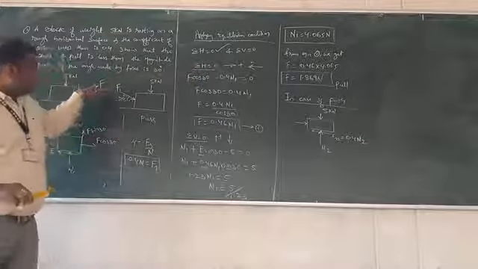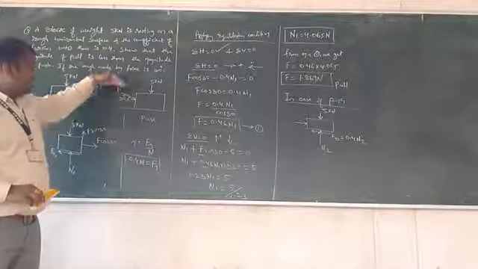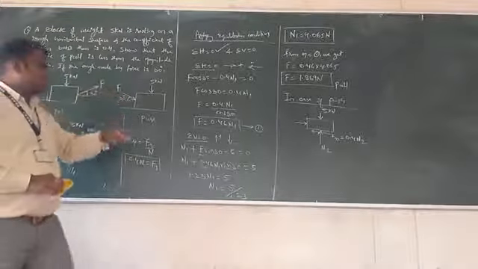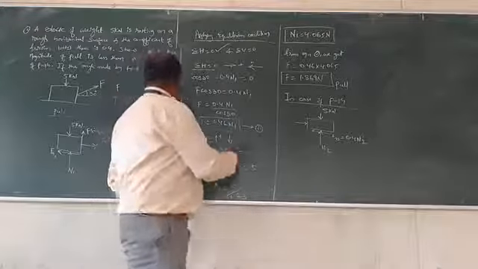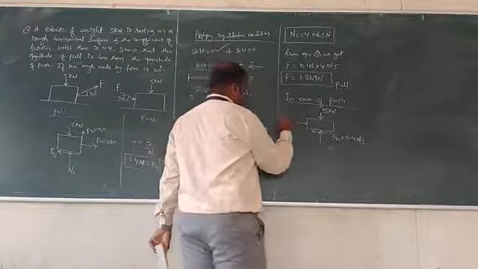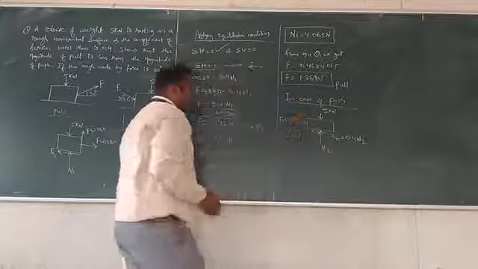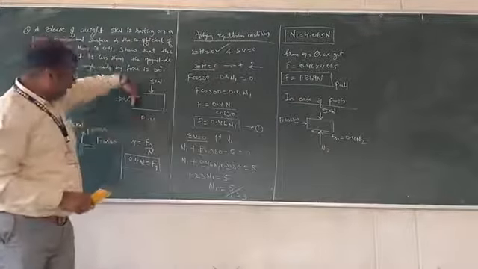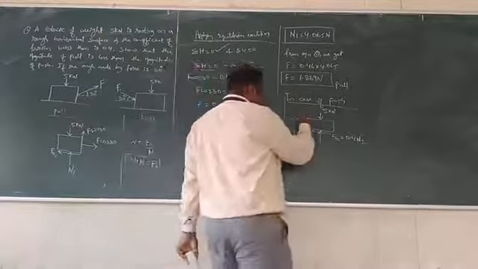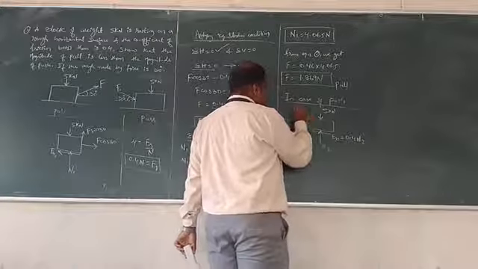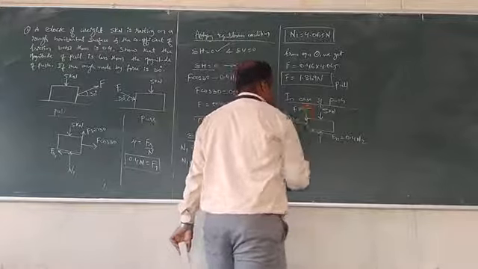Now I will resolve this F1 along X: the component acting towards the right is F1 cos 30. Along Y, it is acting downward and is F1 sin 30.